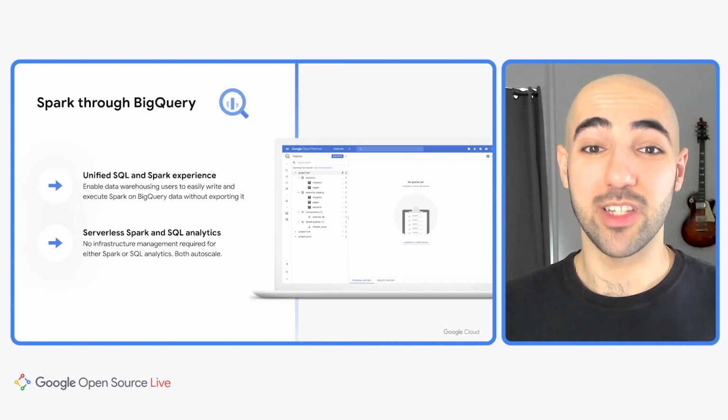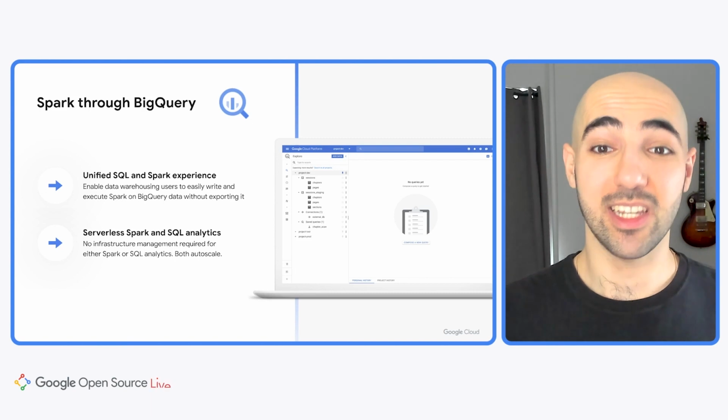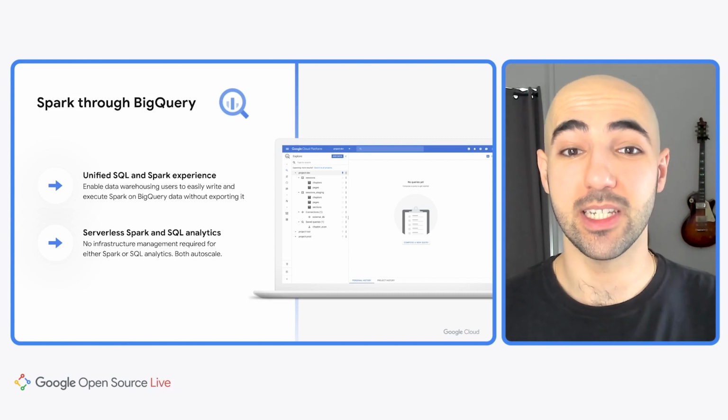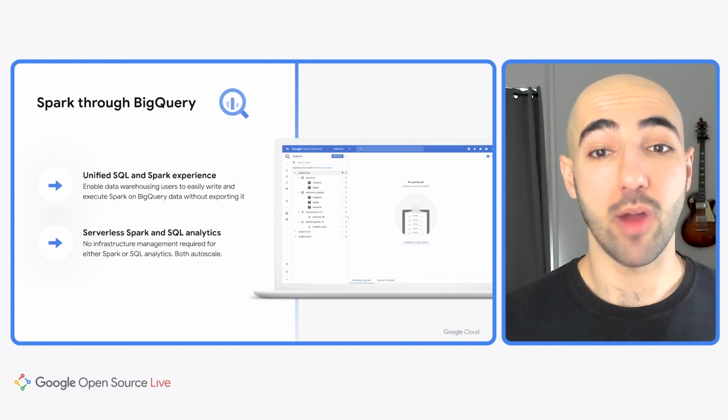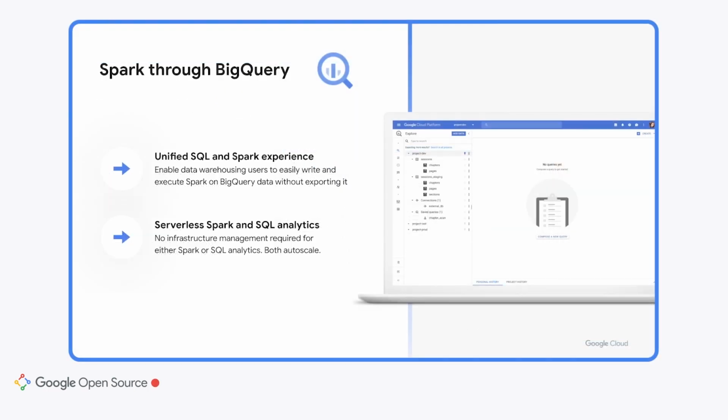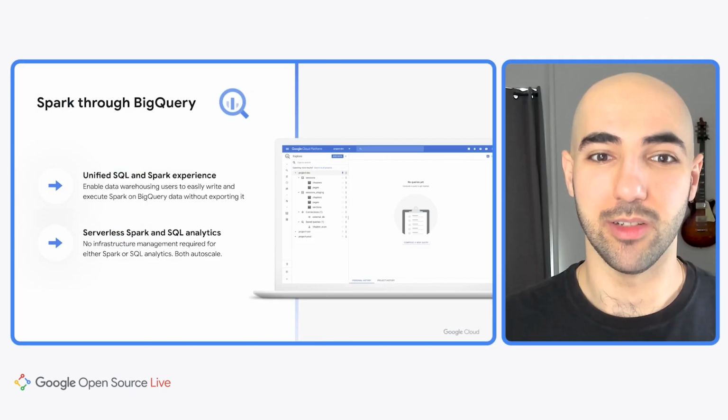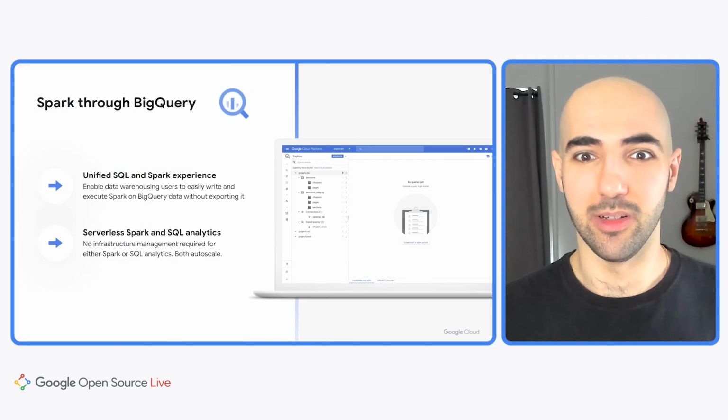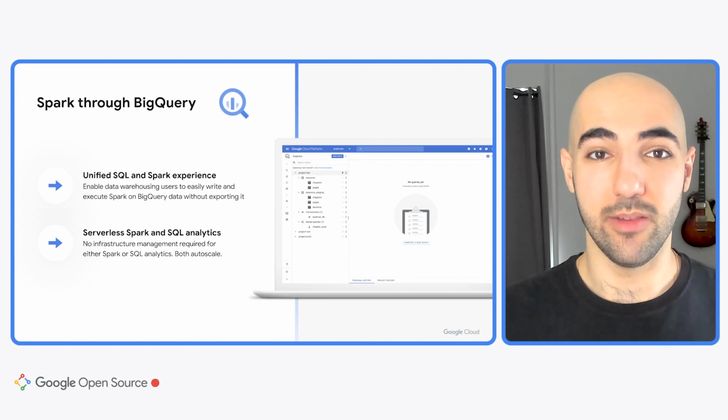First up, we have Spark on BigQuery. This gives BigQuery users a unified SQL and Spark experience right from the BigQuery console. We have integrated a PySpark editor into the BigQuery console, powered by serverless Spark. Users can write and submit PySpark code against BigQuery data with the same serverless and auto-scaling experience they're used to with SQL. For anyone already familiar with the BigQuery console, you know how convenient this is for SQL, and we want Spark to be equally convenient here.